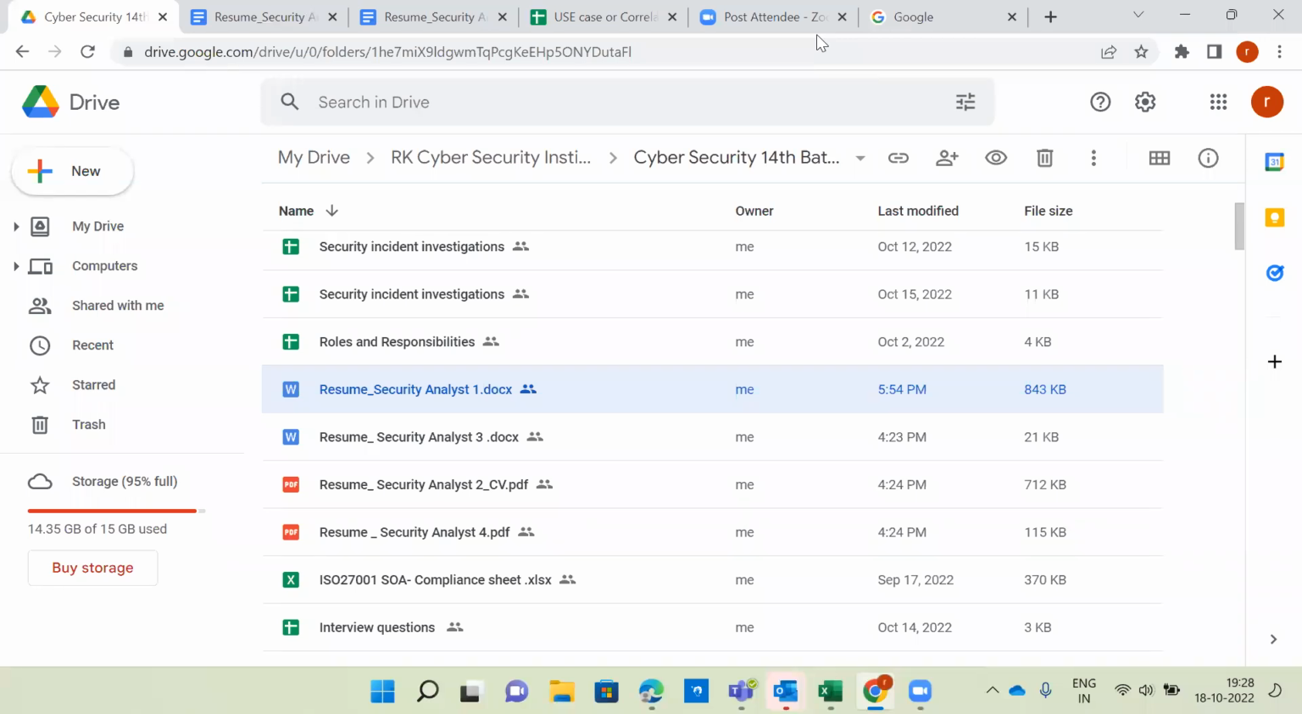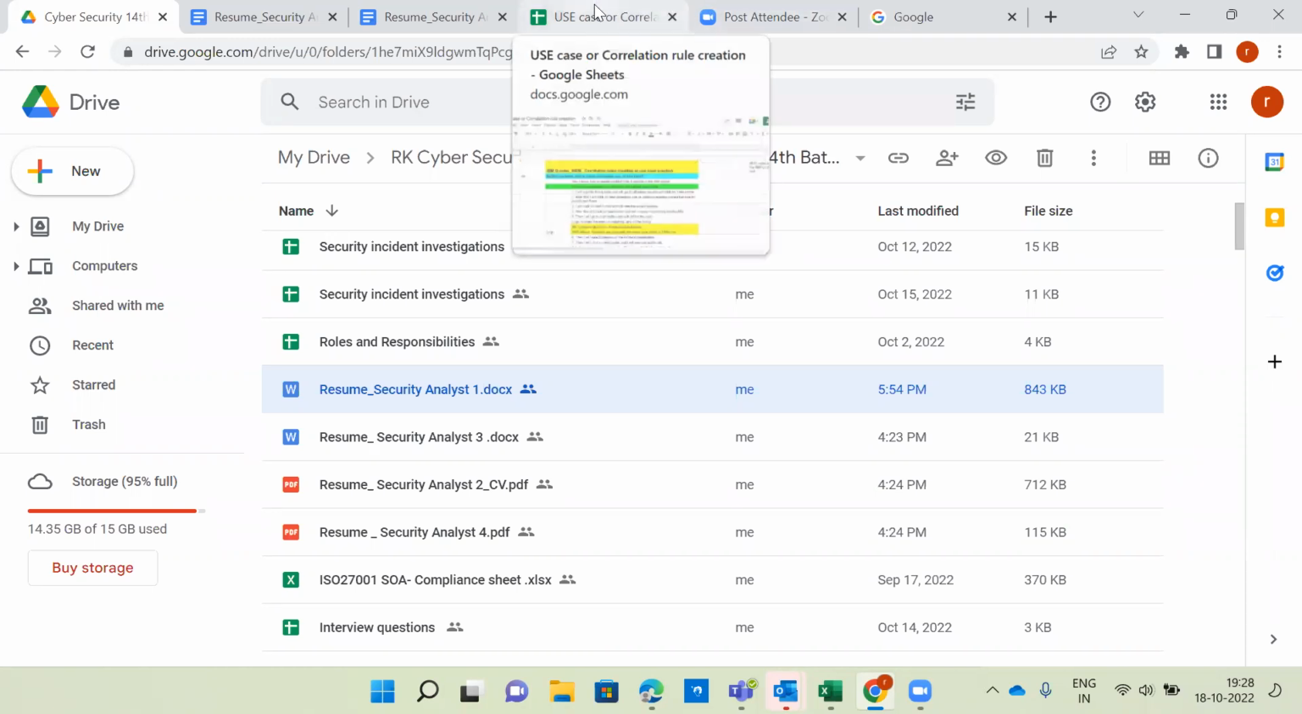One question, yes, please. Sir, will there be any rules for what we keep in the resume, like EDR tools, vulnerability tools, and other tools like this?